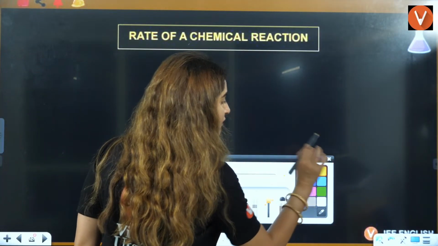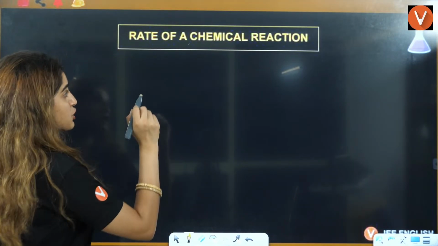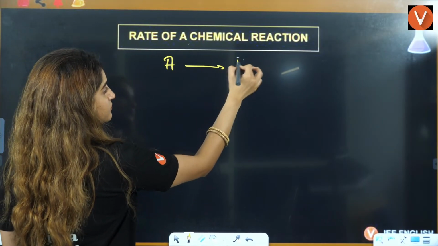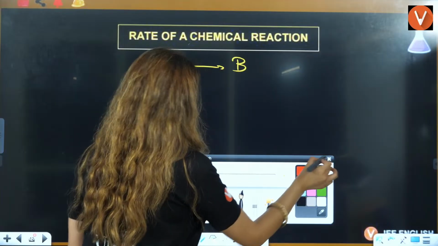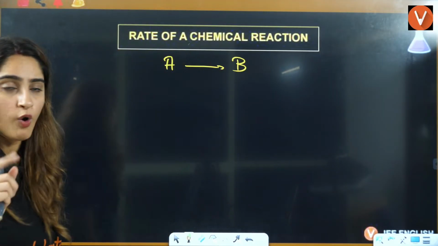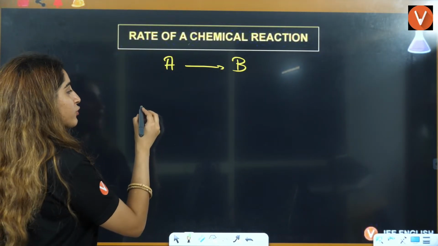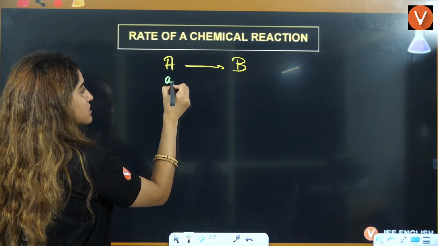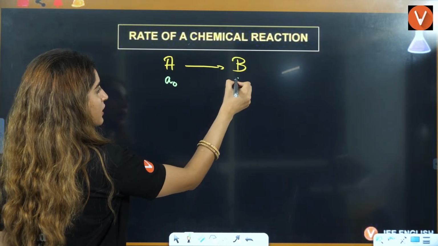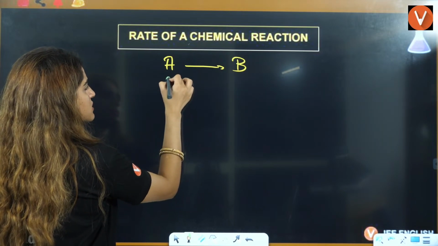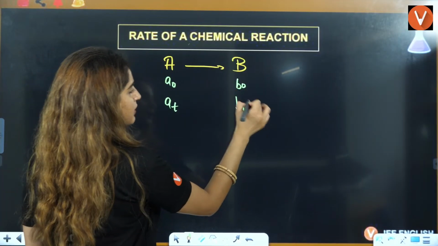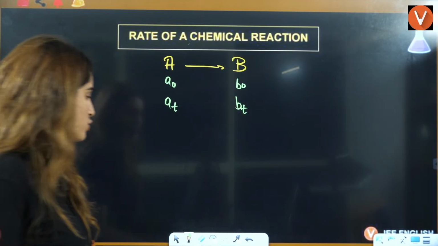See, I am taking one random example here. Let's take an example that you have A to B, right? This reaction is going on. Let's say the concentrations are A naught, AT, B naught, BT. Okay, understood?